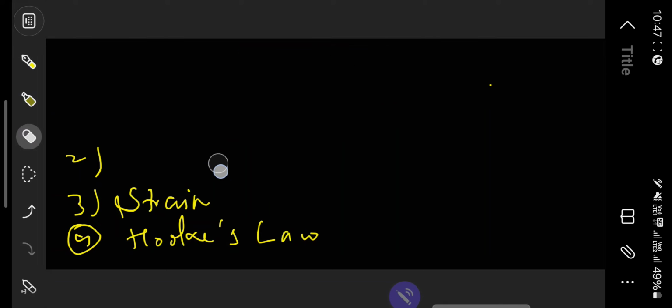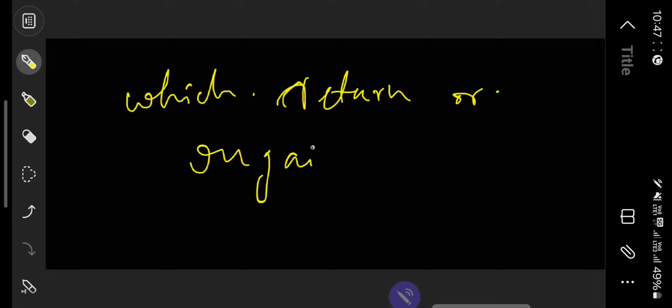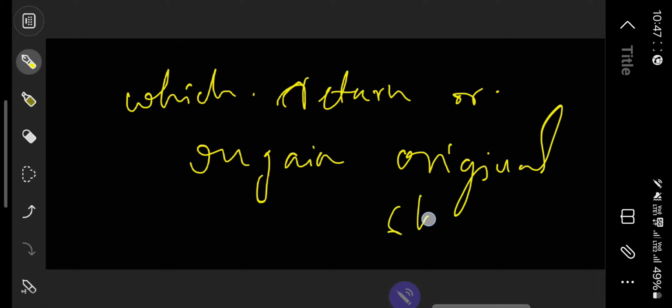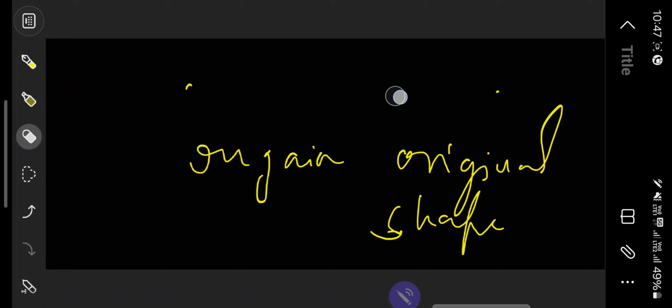Now firstly we'll be speaking about what is an elastic and plastic body. So elastic bodies are those bodies which return or regain their original shape. Such kind of bodies are known as perfectly elastic bodies, whereas those bodies which don't regain their shape after stretching are called perfectly plastic bodies.